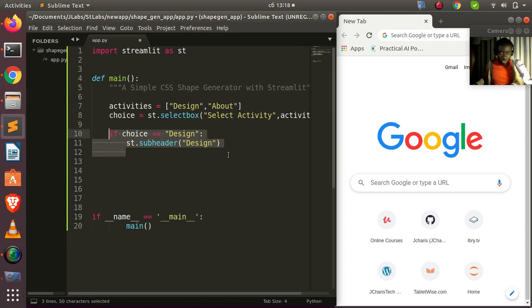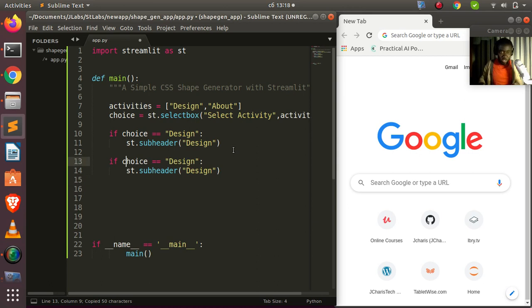Perfect. Then I can just go with this, which can be an else if. It's still going to work. Very simple, right? So if the choice is this, if the choice is this, so this is going to be for the about. So we have two main choices. Something very simple with something very nice.